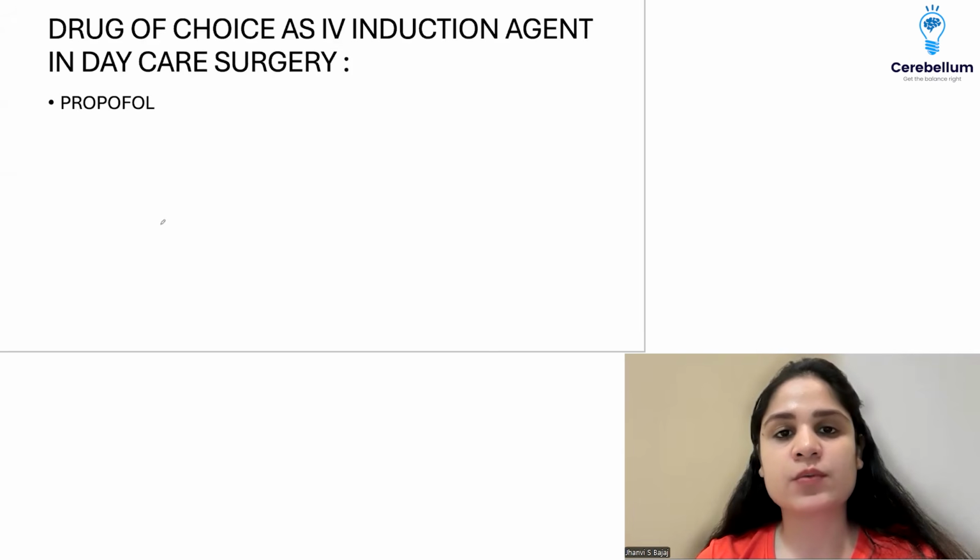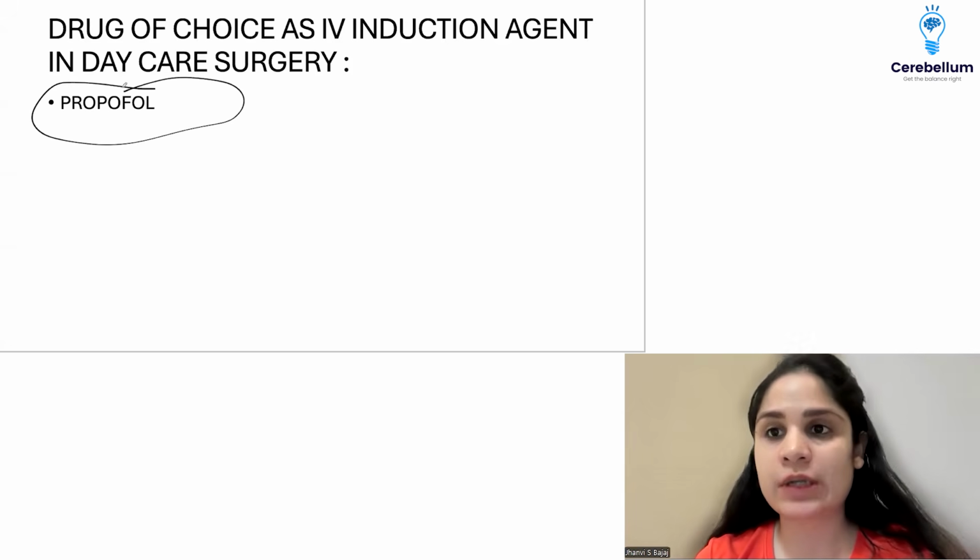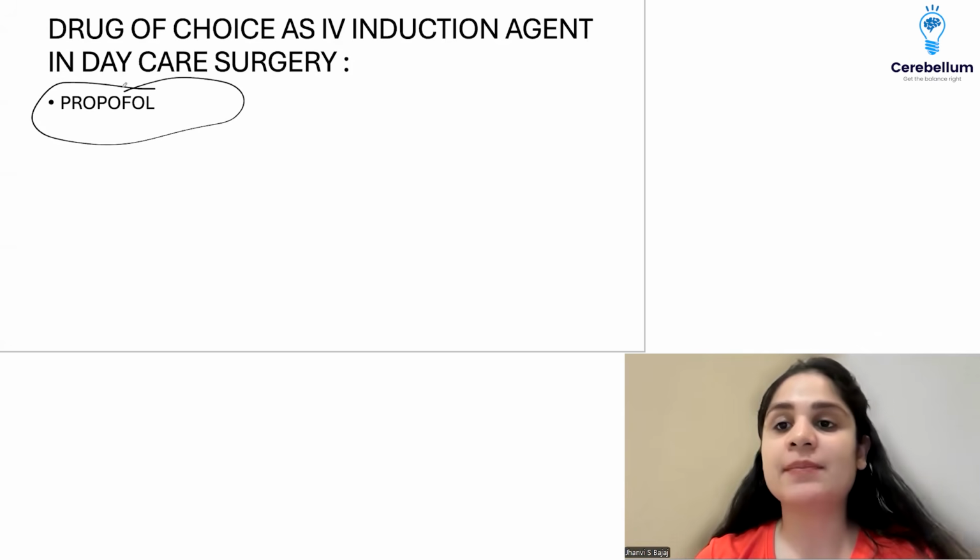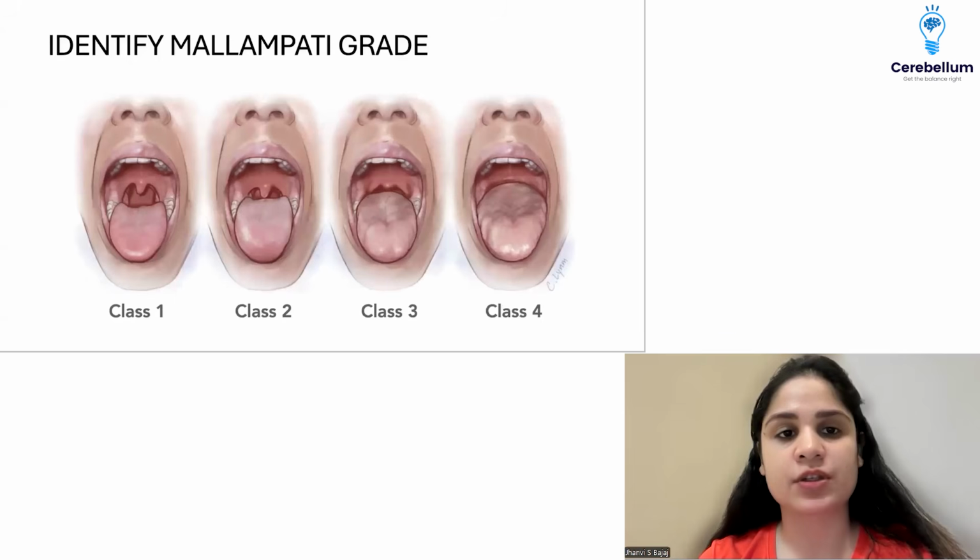Second question was this: what is the drug of choice as IV induction agent in daycare surgery? So the answer for this is propofol. Simple, straightforward. As you all know, propofol is short acting and it gets metabolized easily. Patient wakes up quickly from propofol. It is anti-emetic, antipruritic, and also it has least side effects, so preferred in daycare surgery.